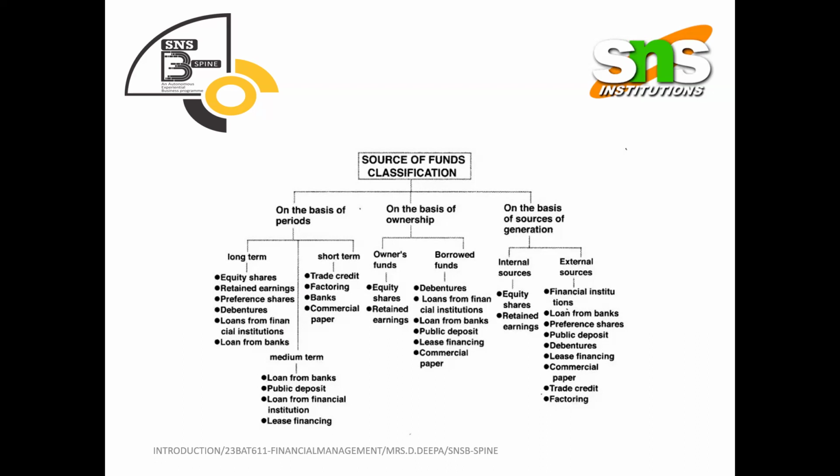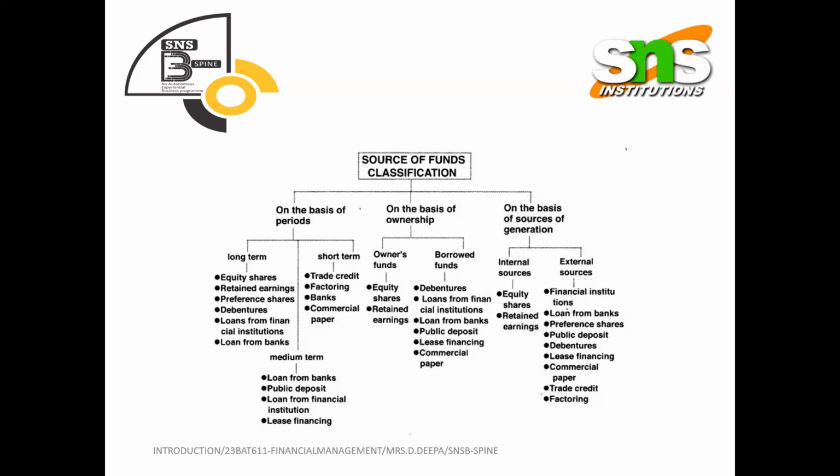Public deposits are also one: instead of depositing in a bank, you get a chance to deposit in companies, which may give a high interest rate, sometimes even more than the bank. That is also another way of sourcing finance.